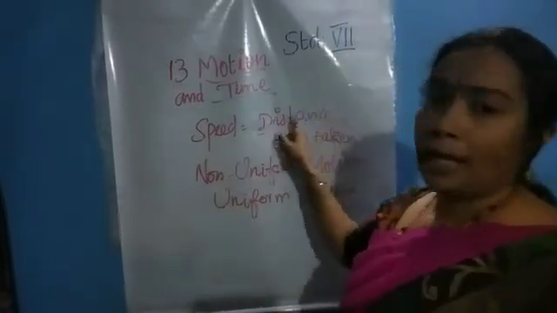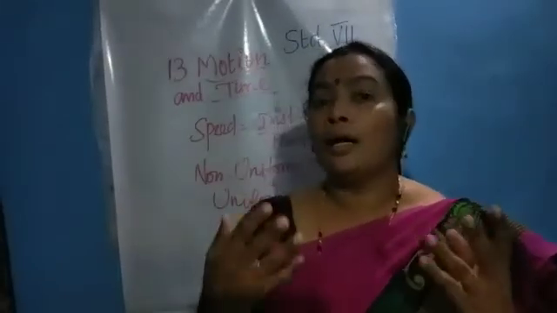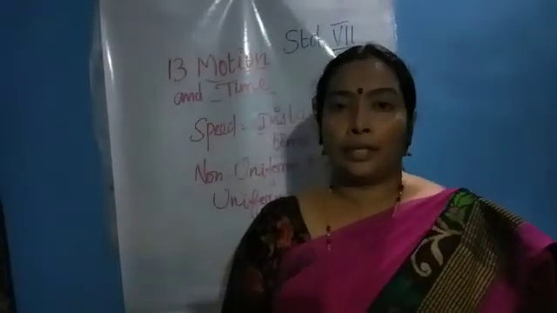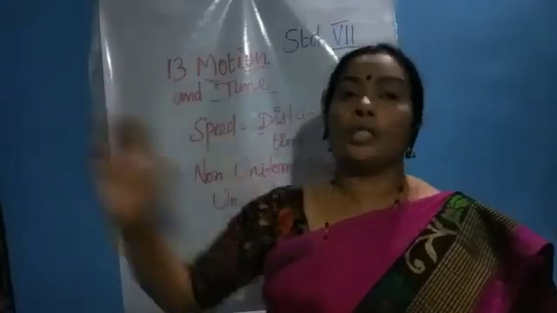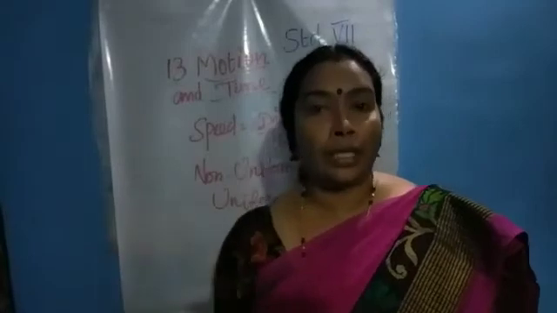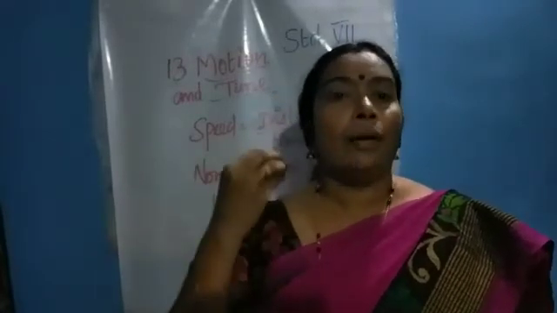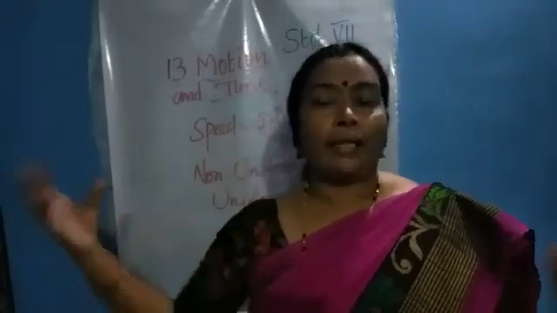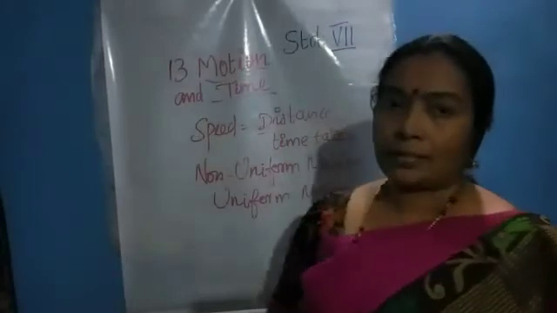Through that we can measure the distance. And we also know the units of distance. The unit of distance is meter. For larger quantities we use kilometers. For small quantities we use millimeter, centimeter; like that we use units for distance.